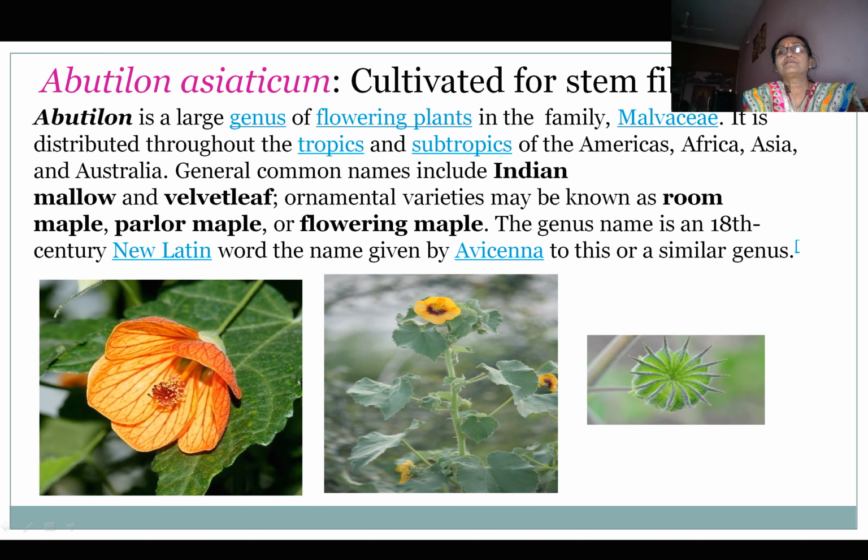Abutilon asiaticum, cultivated for stem fibers. Abutilon is a large genus of flowering plants in the family Malvaceae. It is distributed throughout the tropics and subtropics of America, Africa, Asia and Australia. Common names include Indian mallow and velvet leaf. Ornamental varieties may be known as room maple, parlor maple or flowering maple. The genus name is an 18th century name.